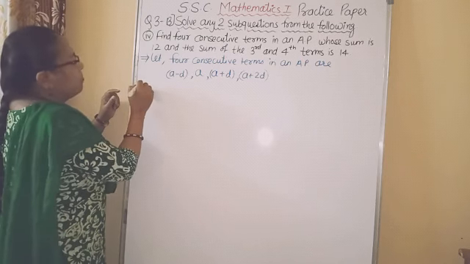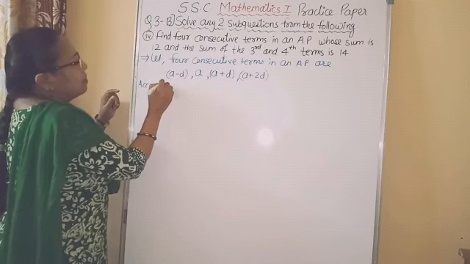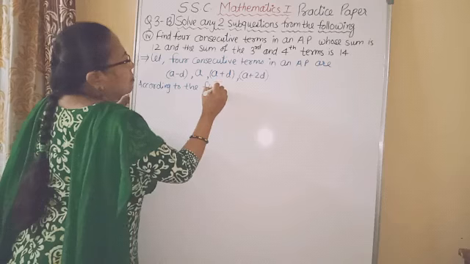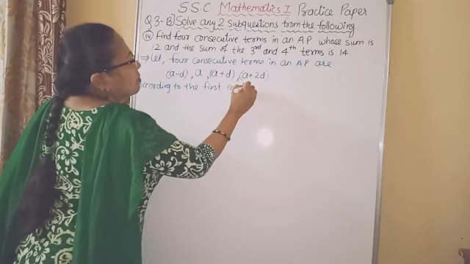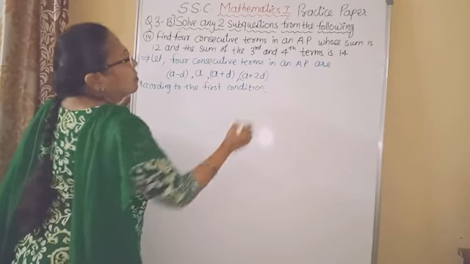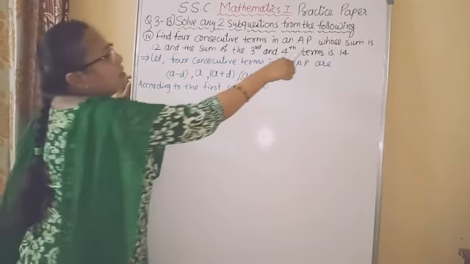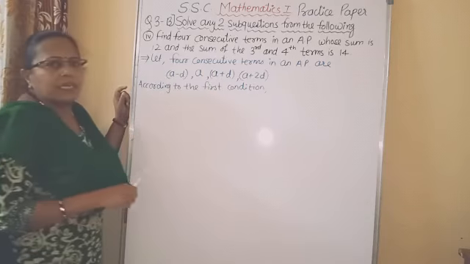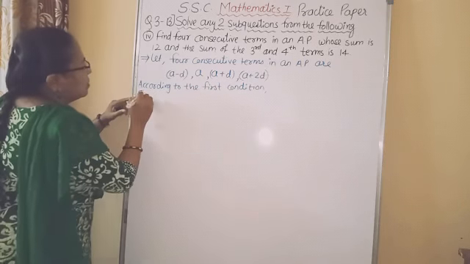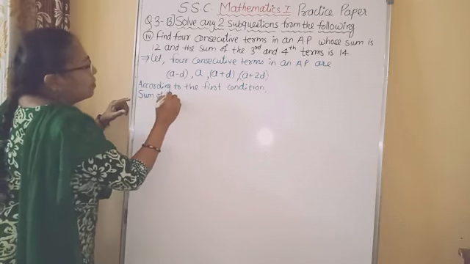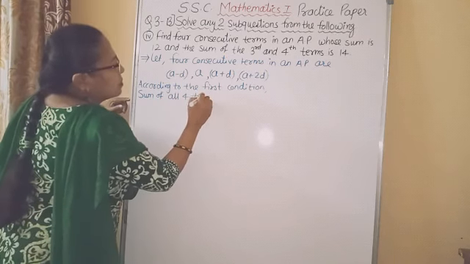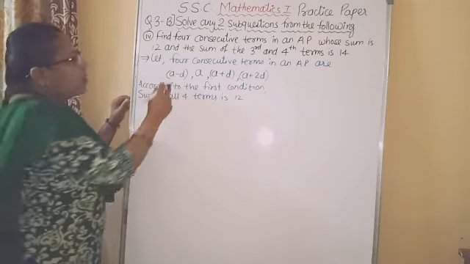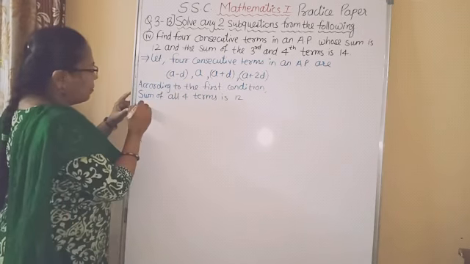Therefore, according to the first condition, the sum is 12, means sum of all four terms is 12. Now we have to write all these terms in the addition form.